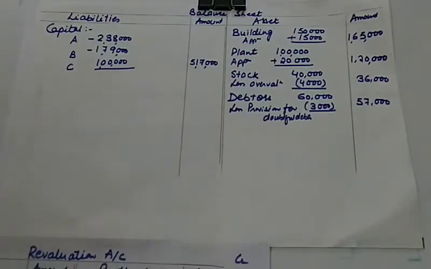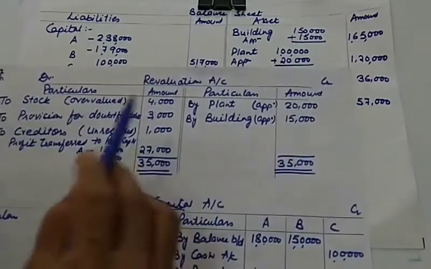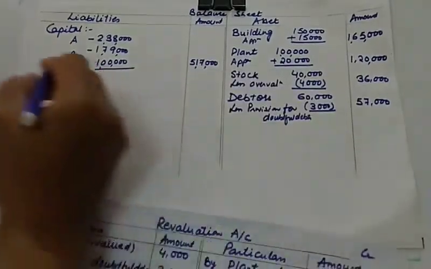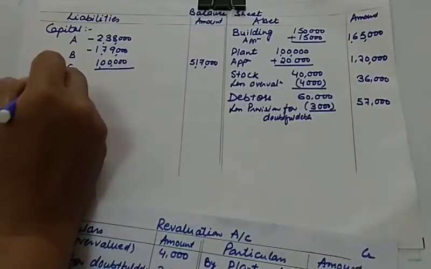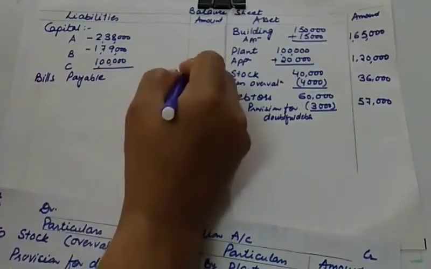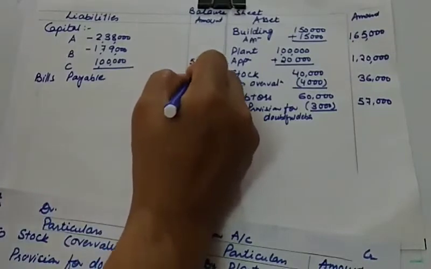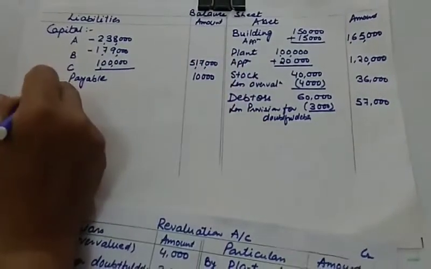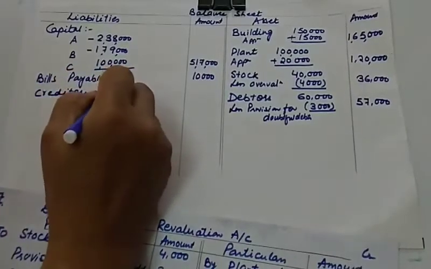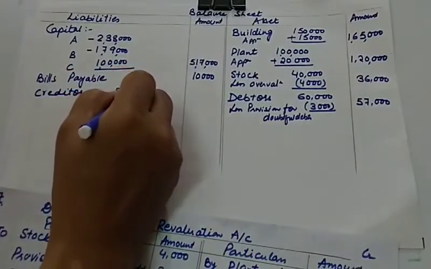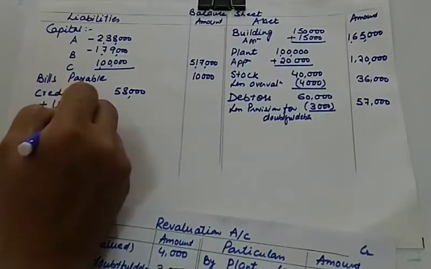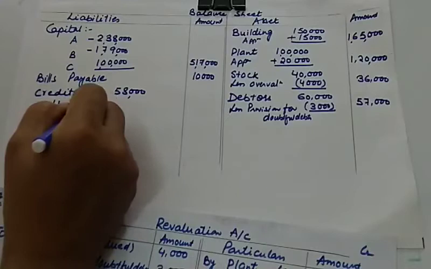And there was an adjustment of creditors here, you can see, but before that, let us write in order. Bills payable is given to you as it is. There is no change in the bills payable, 10,000. Creditors are, book value of the creditor is 58,000, and you find there is one addition which was not recorded, unrecorded creditor.